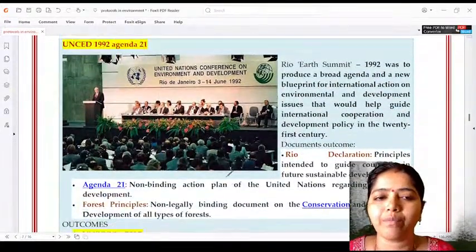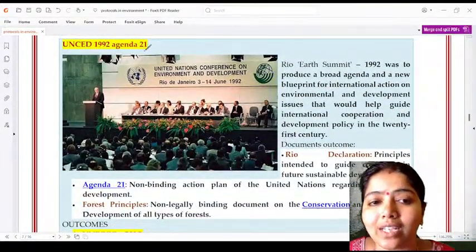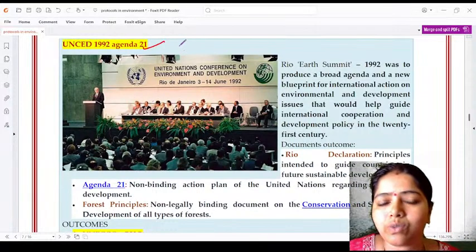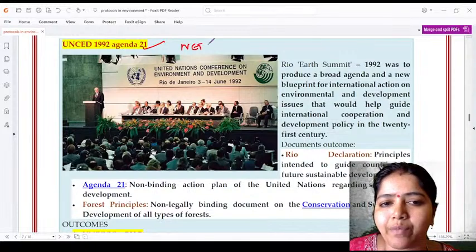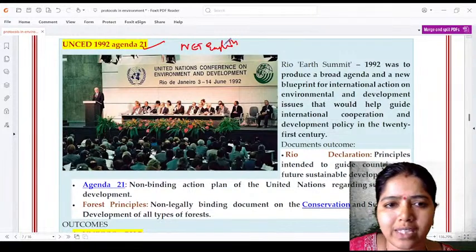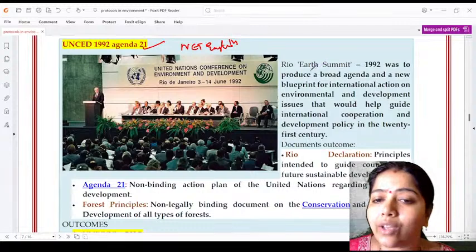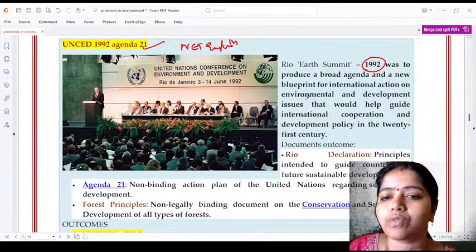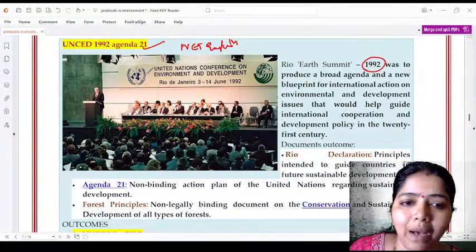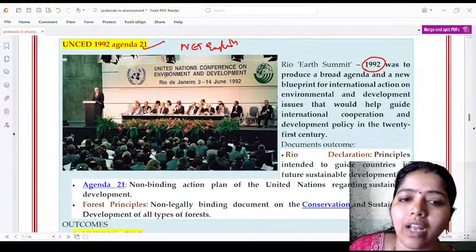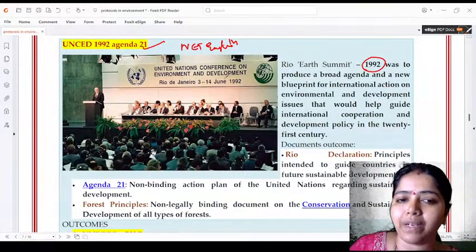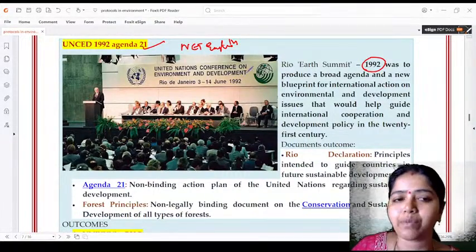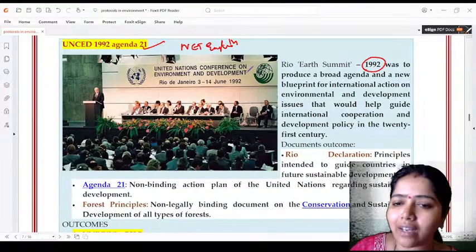Next comes very, very important, 1992 Agenda 21. This was being asked in the NET English exams. The same question was being asked. And Rio Earth Summit in the year 1992. What is the major purpose of this Rio Summit? It was conducted by the United Nations Conference on Environment and Development. It is a conference called Environment and Development, and it is named Earth Summit in the year 1992.